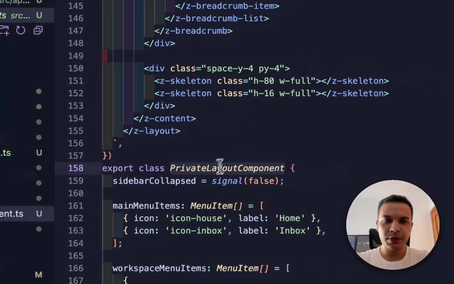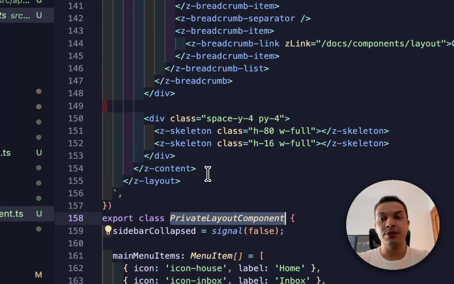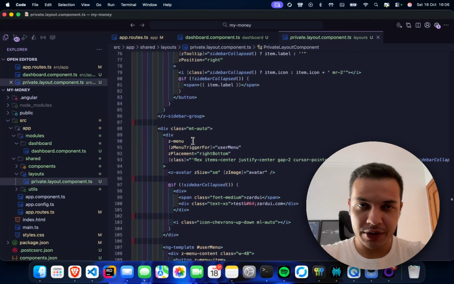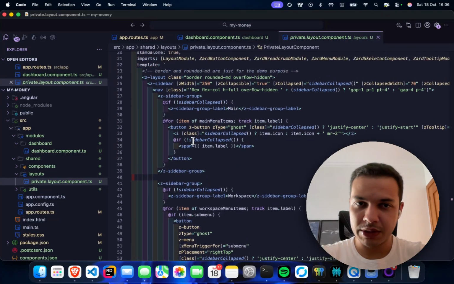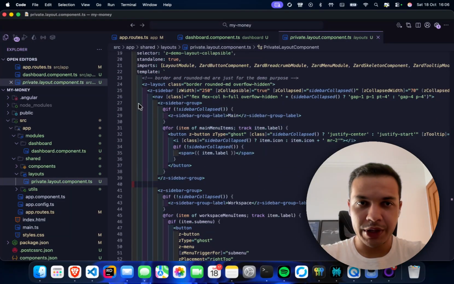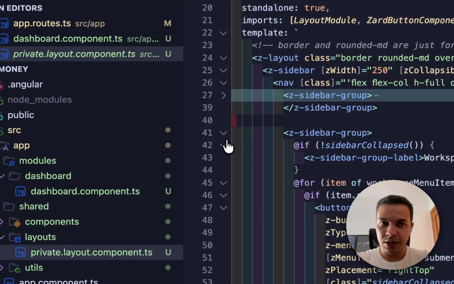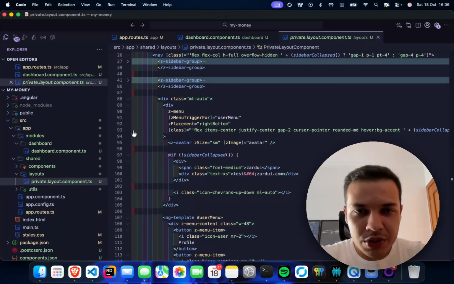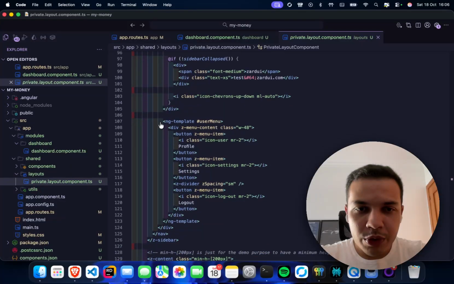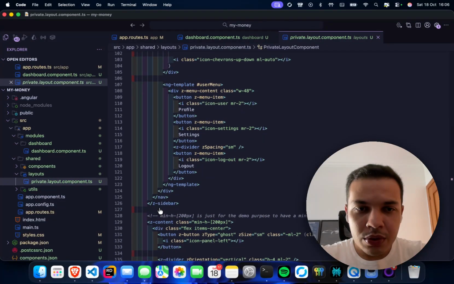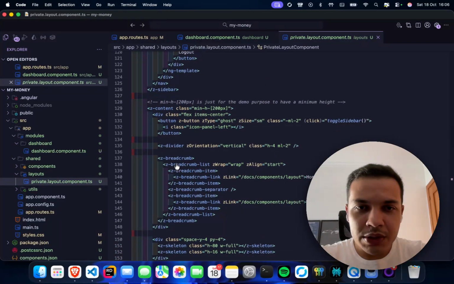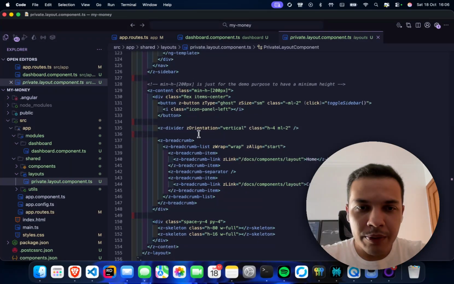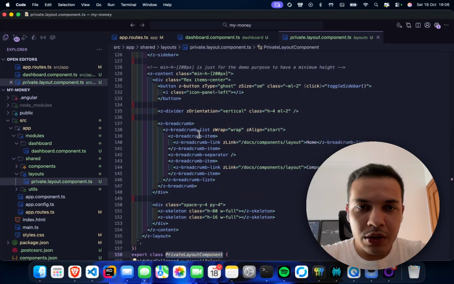Use private, oh, this is very important because I believe we haven't specified where to render our content here. So we will have sidebar, we will have sidebar group, and that's not what we will use. And we will use, where is it? ng-content. And I believe this is somewhere here.